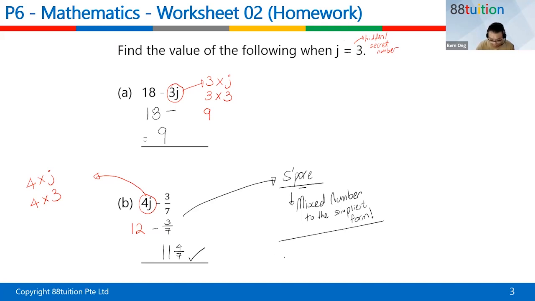So 12 whole can be seen as what? 12 whole can actually be seen as 11 whole and 7 over 7, because 7 over 7 is 1. So 11 plus 1 is 12. Correct or not? Then you take 11 and 7 over 7 and minus away 3 over 7. I purposely chose a 7 down here because in order to add and subtract, my denominator must be the same. So 7 minus 3 is 4. That's how I get the answer, just to show you my working.